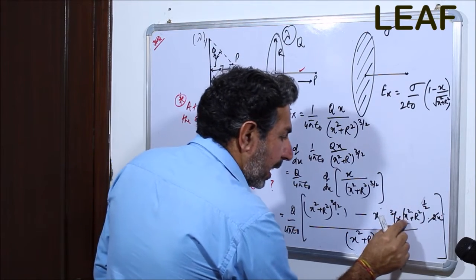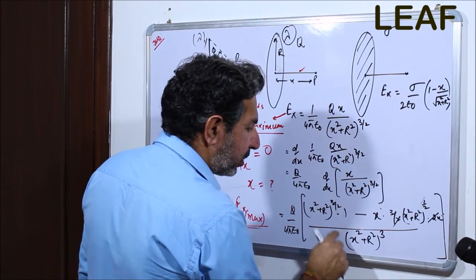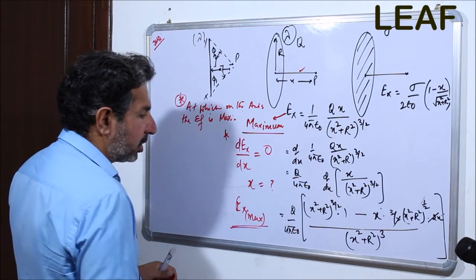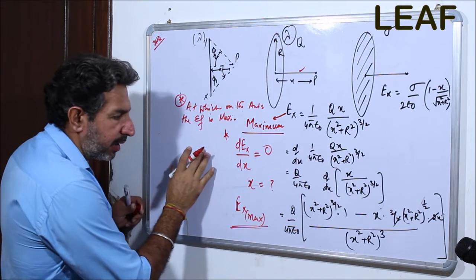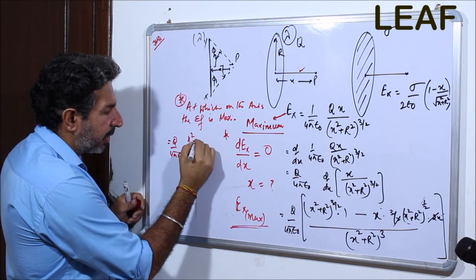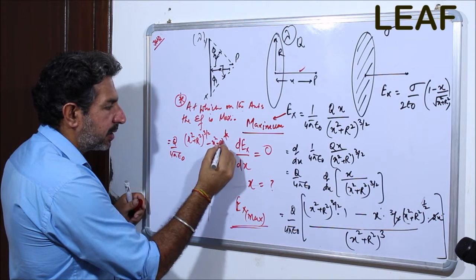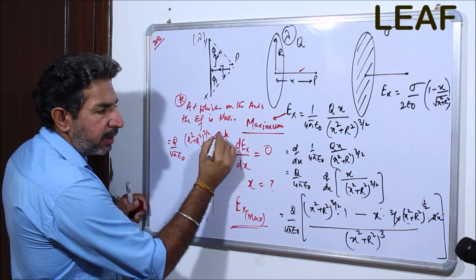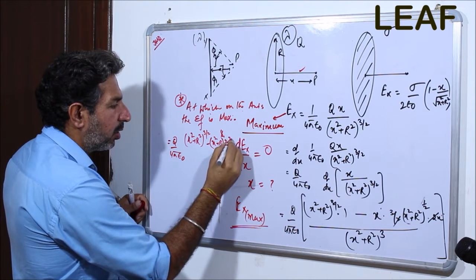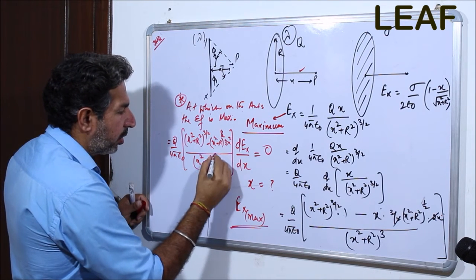So let me write it: (x square plus r square) raised to power 3 by 2 minus (x square plus r square) raised to power 1 by 2 times 3x square, divided by (x square plus r square) whole cube.